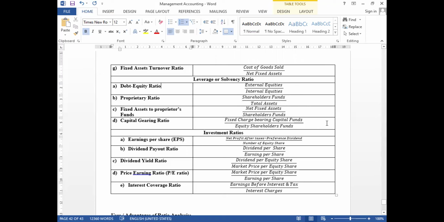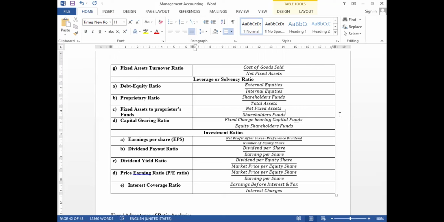Fixed asset to proprietors' fund: shareholders' fund, as I said previously, means total equity, share capital plus reserves and surplus plus retained earnings. Next, capital gearing ratio. The formula is fixed charge bearing capital funds.